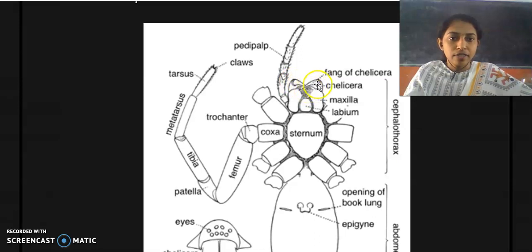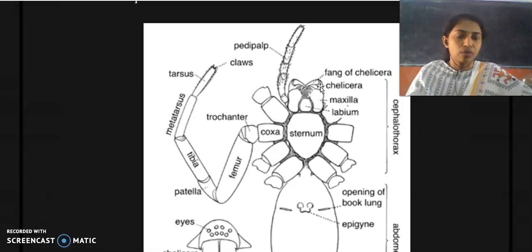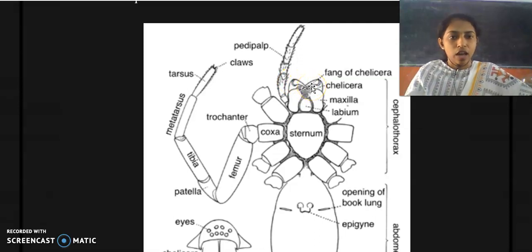This is the first pair of appendages that you can find in arachnids. I've already told you that arachnids belong to the subphylum Chelicerata. The members of Chelicerata possess chelicerae, which is a pair of appendages that you can find in the anterior portion of its body. This is the first appendage that you can find in the prosoma or the cephalothoracic region of class Arachnida. This is the chelicerae. And the second one is a pair of pedipalps.